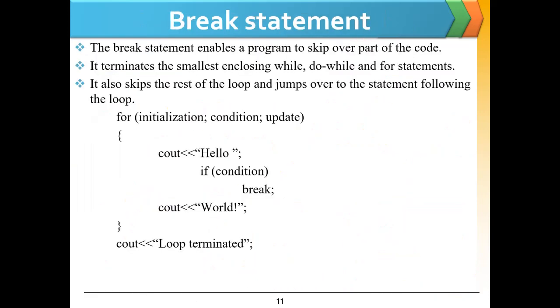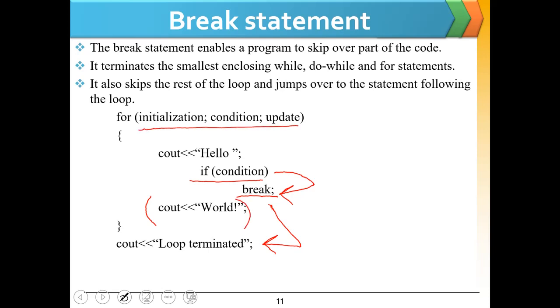The next is break statements. The break statement is used when we want to skip the lines of code inside a loop or we want to exit the loop. In loops, we use break statements to terminate the loop when a certain condition is true. The syntax of the break statement is this: a simple example of a for loop having a break statement. When the condition is true and this break line is executed, the loop will move to this line directly and these lines will be skipped and the loop will be terminated.